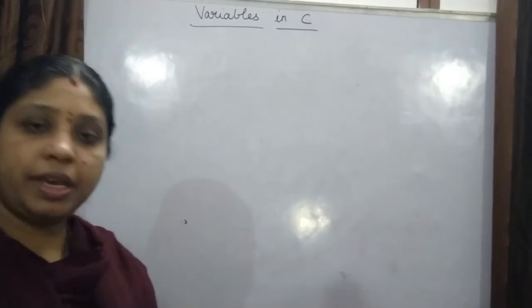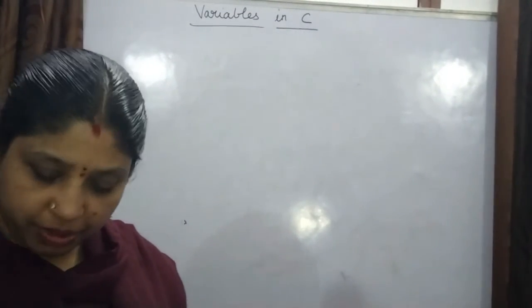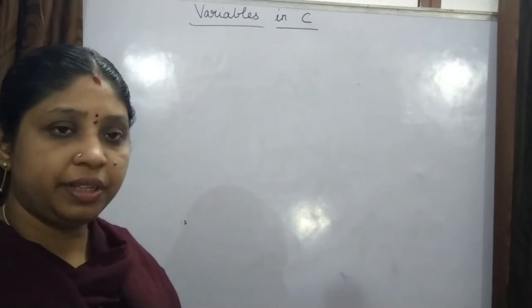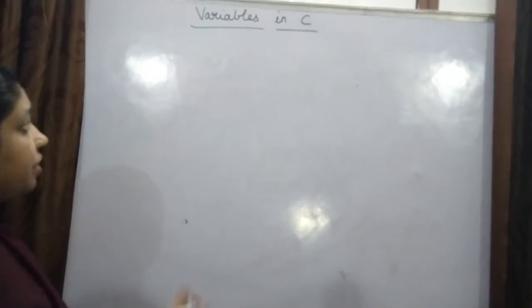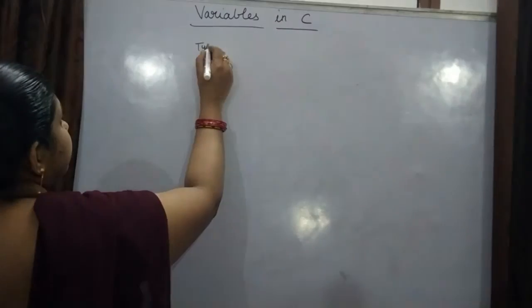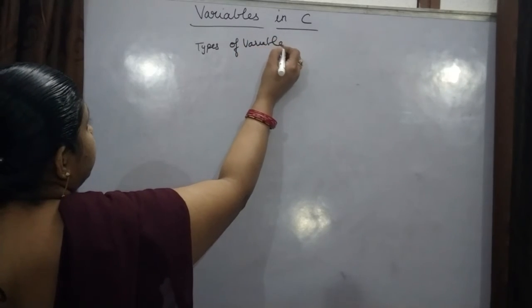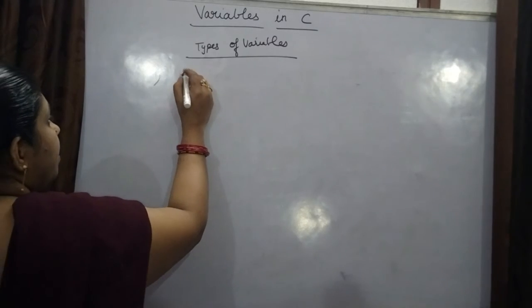Next, types of variables. You have different types of variables. I will just give the names here, and we will discuss these variables clearly in our further classes. First one is the local variable.